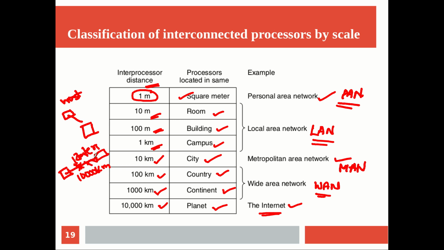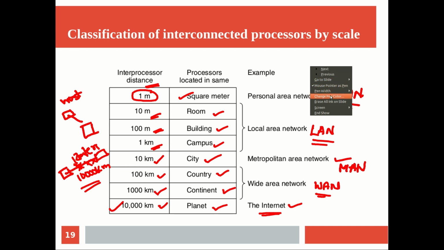Many such intermediate devices, many paths, everything will be there. But at most you can have communication between two processes which are located, say, 10,000 kilometers apart in our current internet. Okay, so that is a scenario. So hope you get an idea about the classification of the networks by scale.